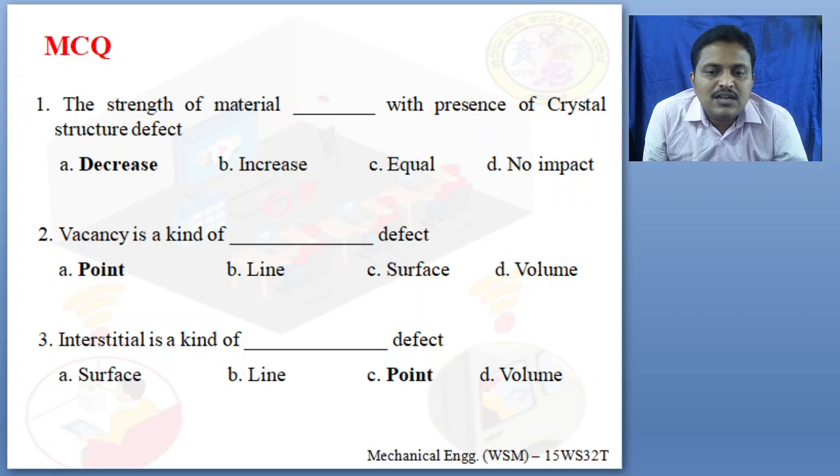Interstitial means it is a kind of dash defect. So interstitial atom means it is a kind of surface defect, line defect, point defect, or volume defect. Which kind of defect is it? It is again a point defect.